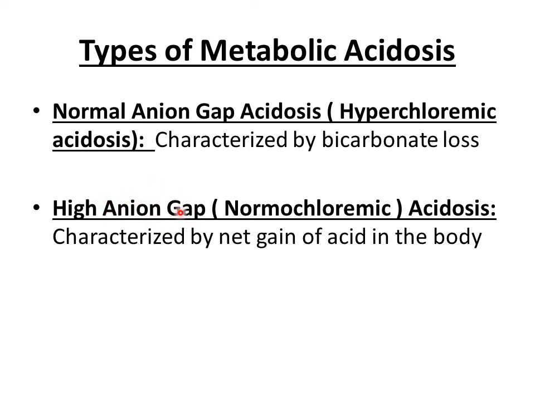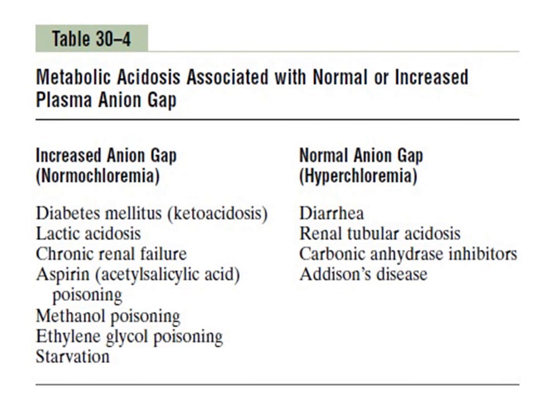So anion gap value increases, it becomes greater than 16 milliequivalents per liter, and now the value of anions has become greater than the value of sodium ion. I hope this concept is clear. Now we move on to the next slide. In this slide, the different important causes of the two types of metabolic acidosis have been shown.